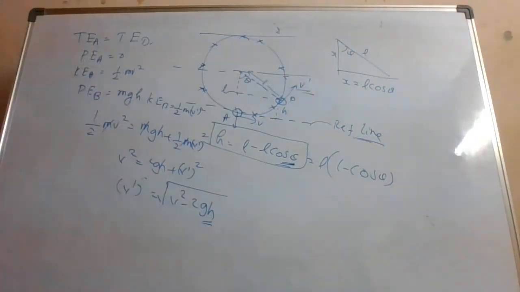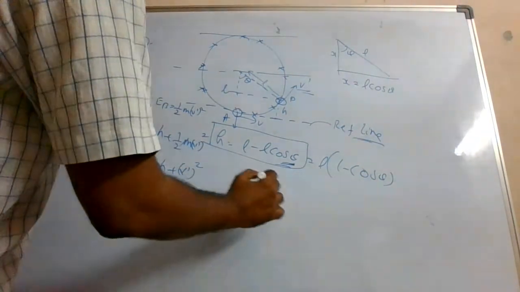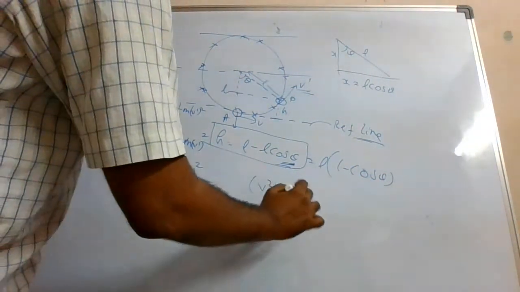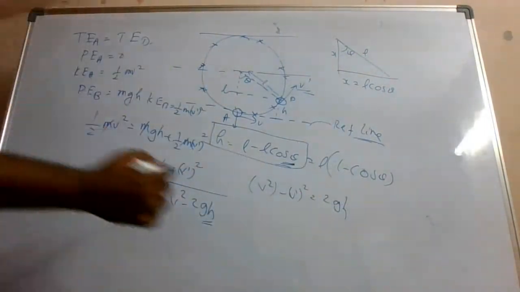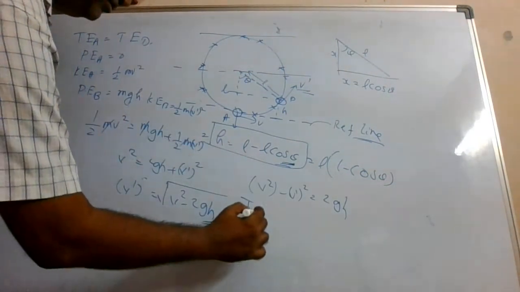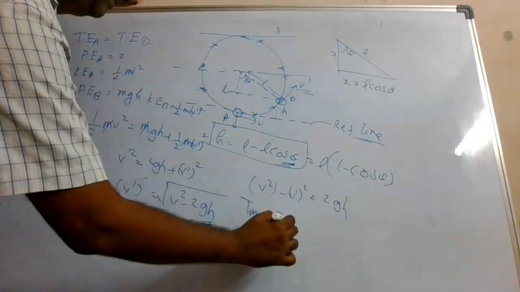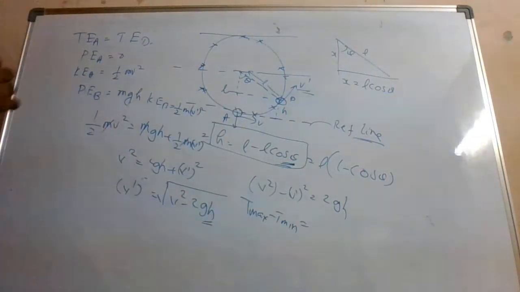Acha, here you need to see this point that v square minus v prime whole square is equal to 2gh. Remember, in the previous discussion I was doing, the T max minus T minimum. What was the expression you have got? Let me just check.